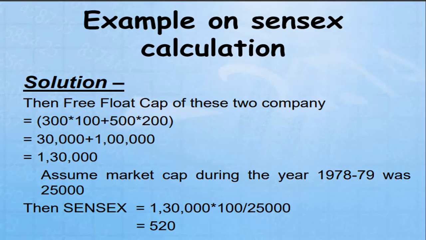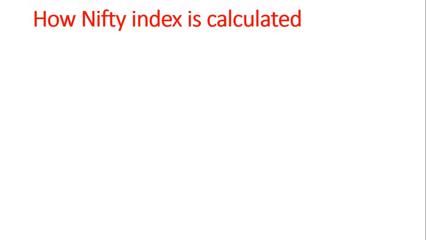Now one more major index or indicator is Nifty, which we can call Nifty 50. Nifty is an amalgamation of two words, Nifty's 50. It comprises 50 stocks in its index, whereas the BSE has 30 stocks. Here in the NSE, Nifty 50 comprises 50 stocks in its index.